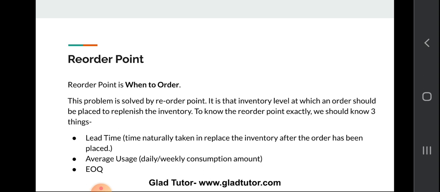And what is our average consumption amount? It takes around 3 days to order, and how much quantity of raw material are we using every day? And what is our EOQ, our economic order quantity? How much should we order which will be economical for our business? So these are the three things which we have to keep in mind while making our reorder point.